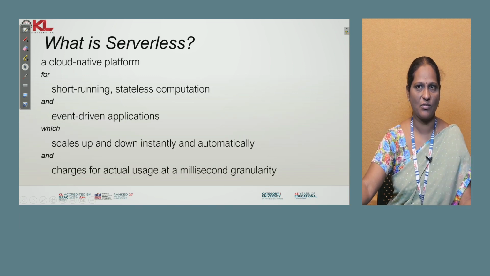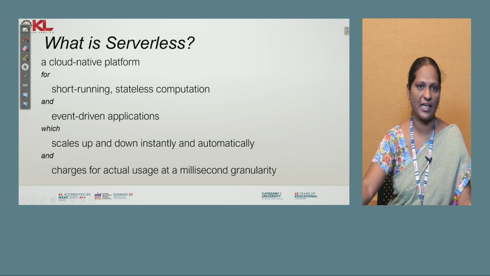What is serverless? First of all, we need to discuss the meaning of serverless services. These serverless services are mostly suitable for short running and stateless computation applications. Serverless in this regard means you need not worry about infrastructure management and maintenance.